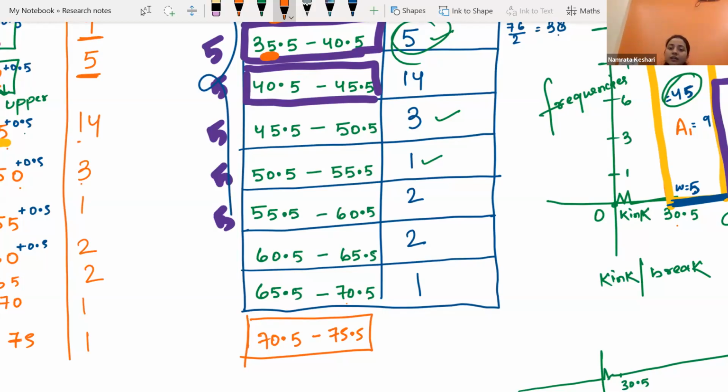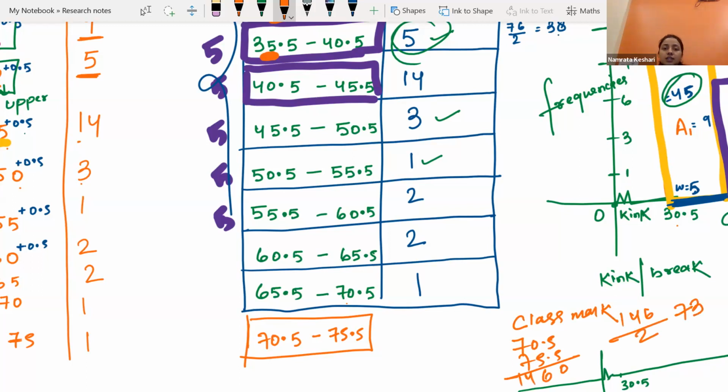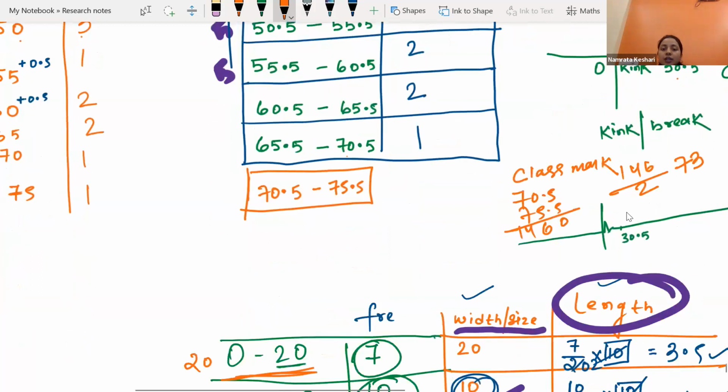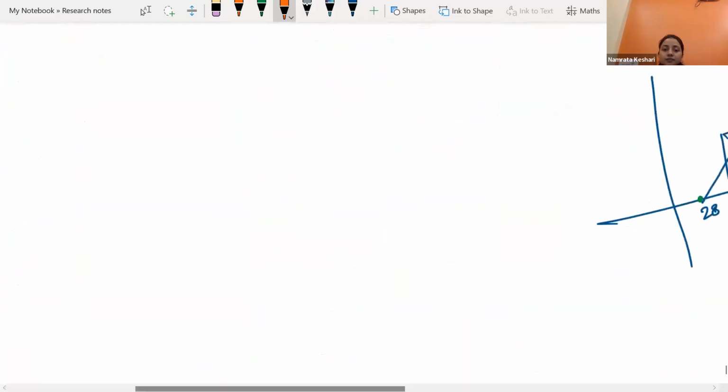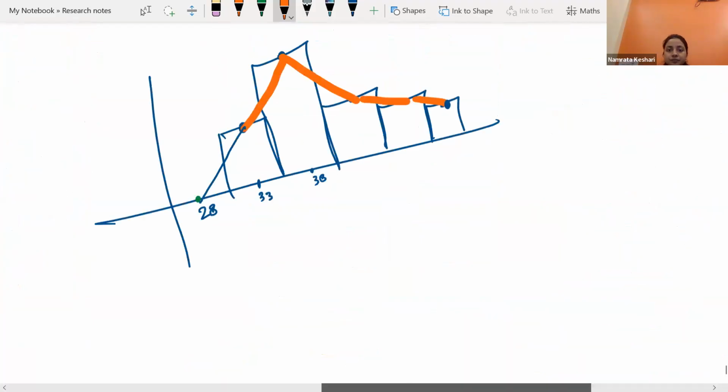Here also we will find the class mark, that means the mid value. That is 70.5, 75.5. That is 5, 5, 10, 0, carry 1, 5, 1, 6, 7, 7, 14. 146 divided by 2, 2 7 times 14, 2 3 times 6, 73 we are getting. We will be locating it on the x-axis, somewhere here 73 on the x-axis, and we will join.